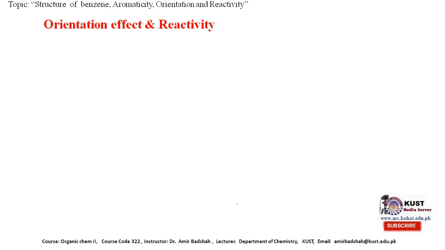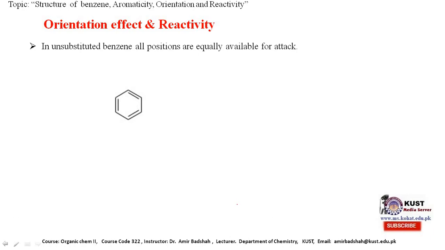The next topic is orientation effect and reactivity. In the case of unsubstituted benzene, all positions are equally available for attack. For example, if a reagent comes, it can attack here, here, or here.